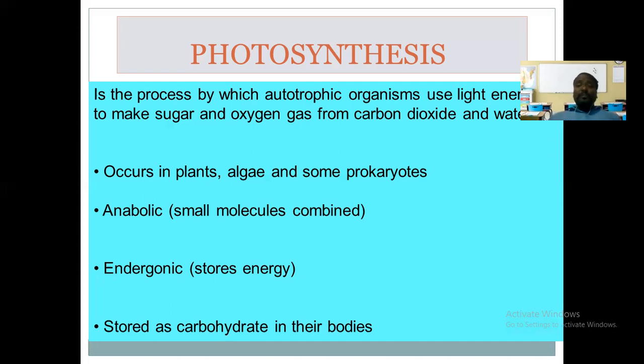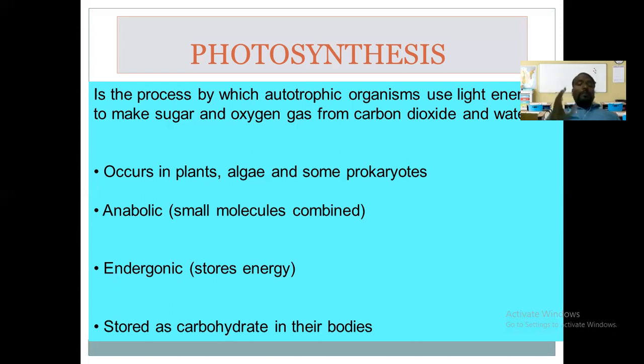Photosynthesis is also called an anabolic process. Why do we call it anabolic? Because small molecules combine. Which molecules are combined here? Carbon dioxide and water molecules are combined. So carbon, hydrogen, and oxygen atoms combine to form a complex molecule, C6H12O6, what we call sugar. It is the monomer, the subunit for the synthesis of many other carbohydrates, whether polysaccharide, disaccharide, heteropolysaccharide, or oligosaccharide, whatever it may be.